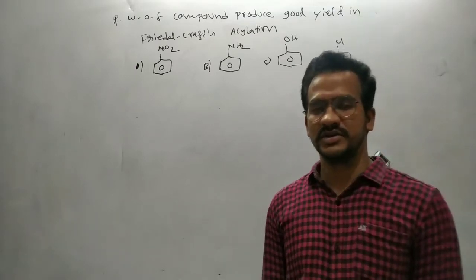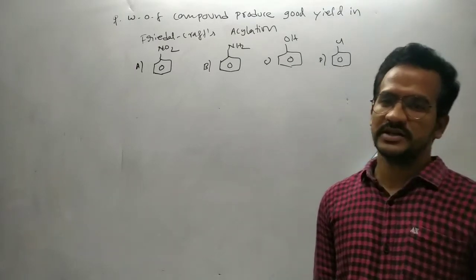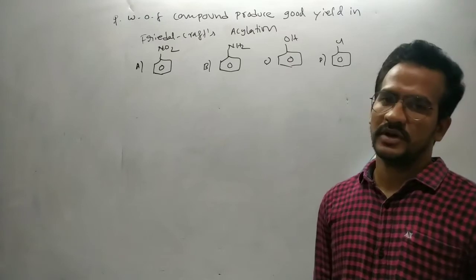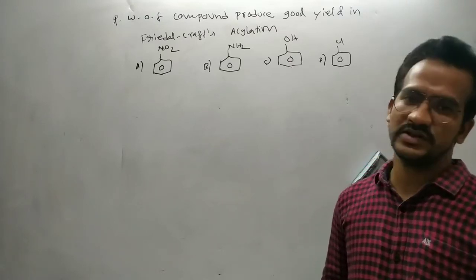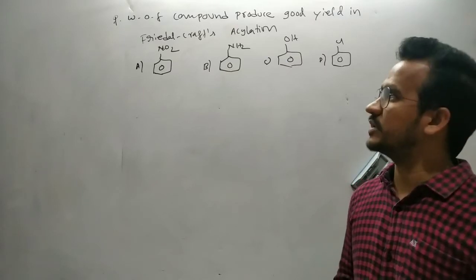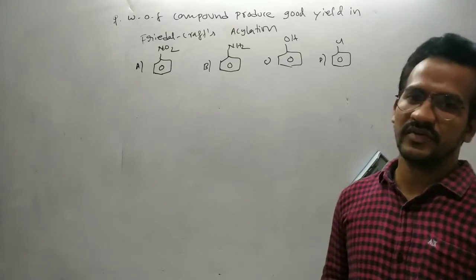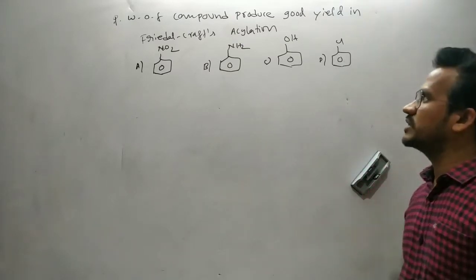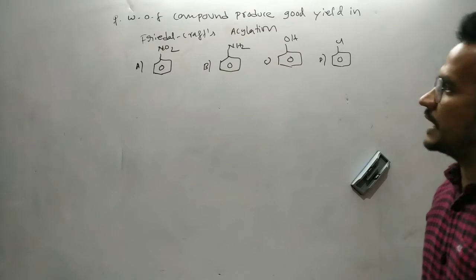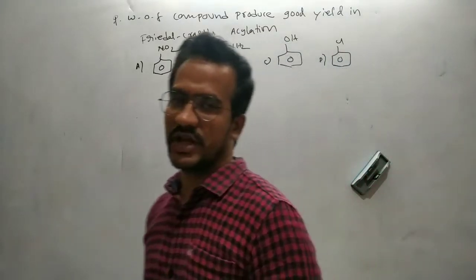So here I am discussing one previous question. It is a last year JEE Main question, placed in the January session, actually the 2020 January JEE Main question. This question is based on Friedel-Crafts acylation and alkylation. The question is, which of the following compounds produces a good yield in Friedel-Crafts acylation reaction?